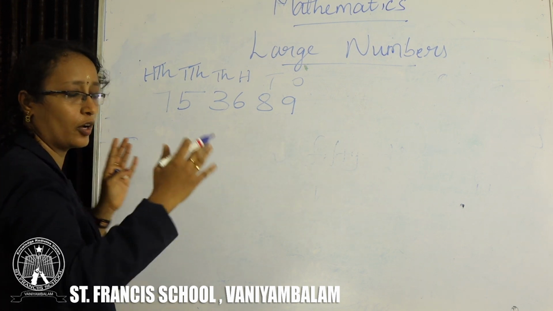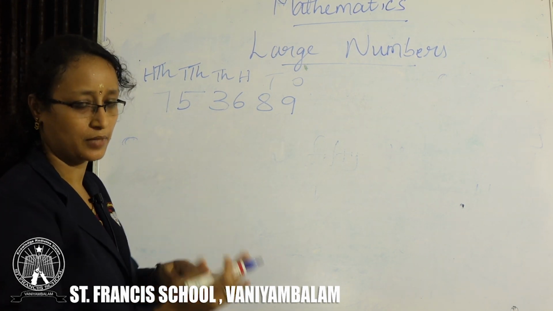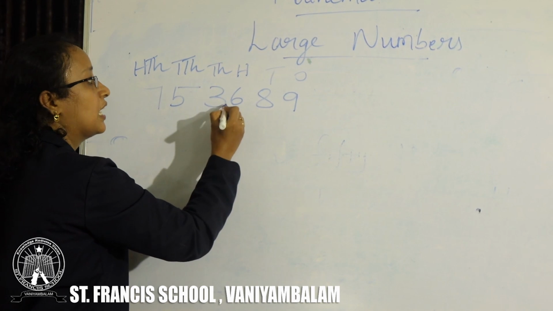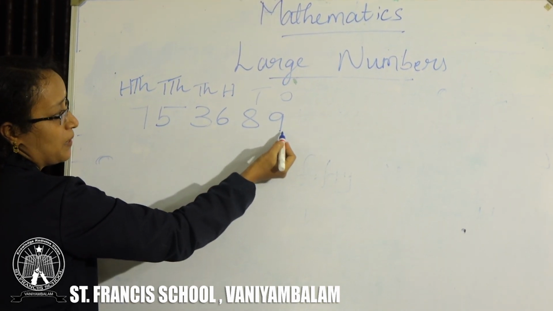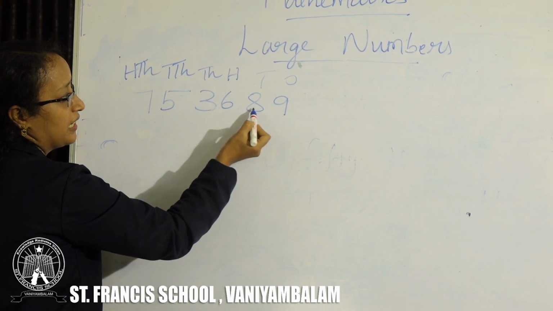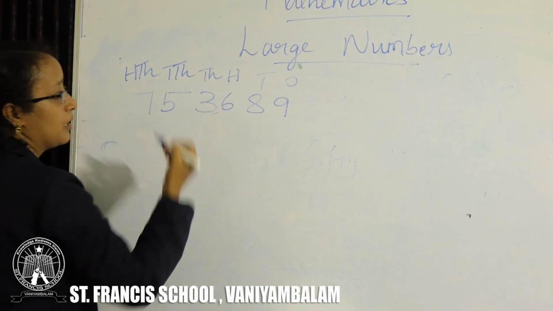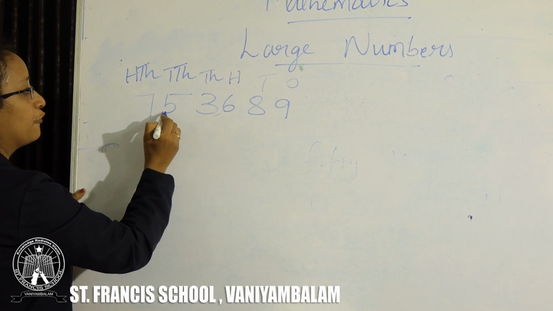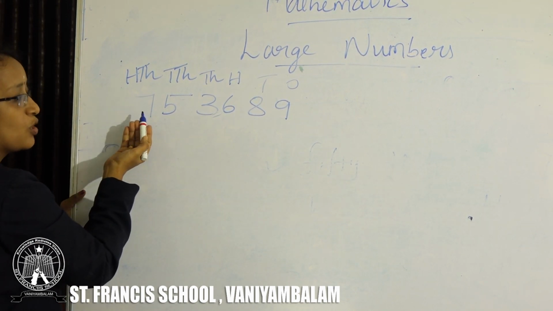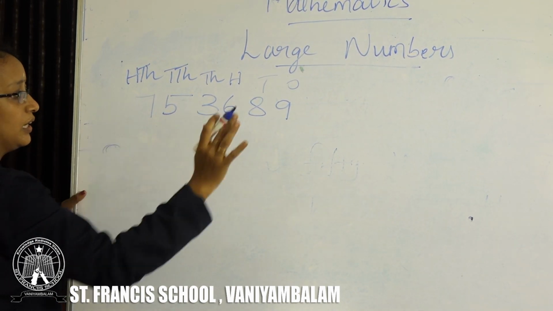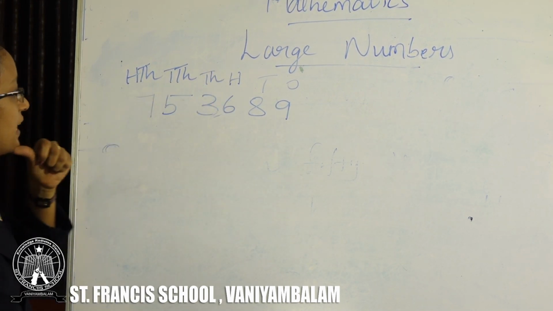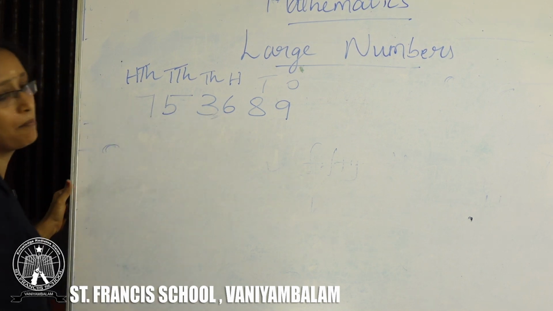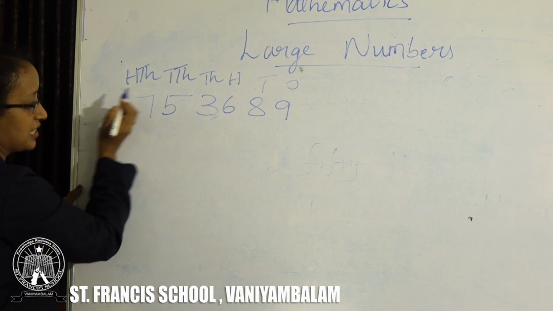For the international system, you start from the ones place, counting three digits. So from the ones place, you have to count: 9, 8, 6. Place the comma. 3, 5, 3. There is no digit before 7, so leave it. You have only one comma: 7,53,689 becomes 753,689 in this system. So how will you write the number name for this number?